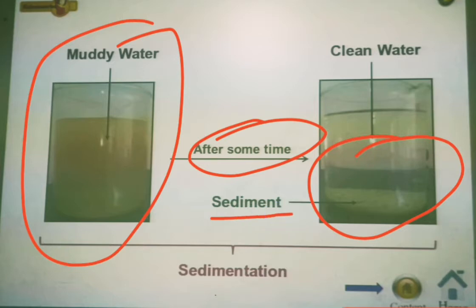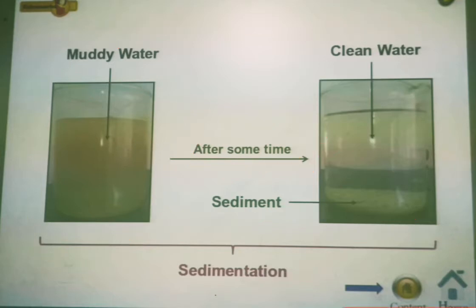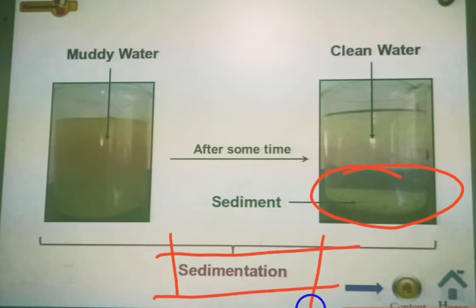You have to clearly remember this right now: the deposited particles are called sediment, and at the top you will get clean water. There will be no mud in the upper part. And this process of depositing of mud particles at the bottom is called sedimentation.